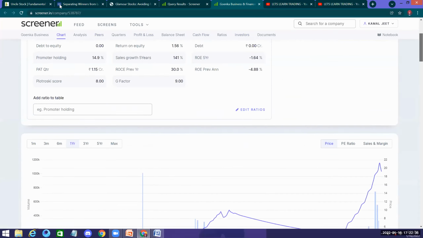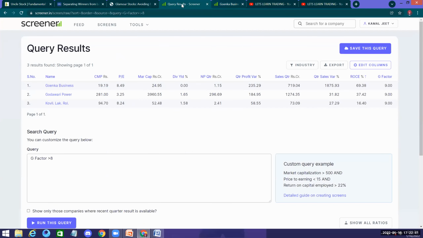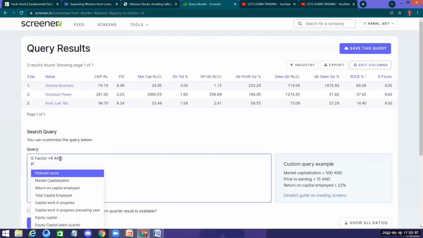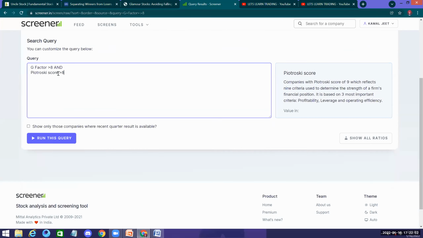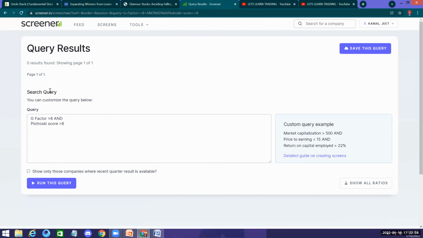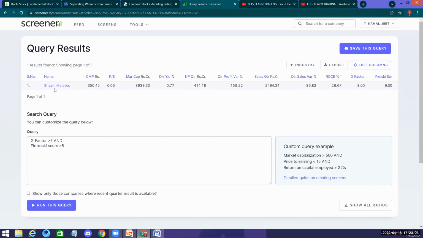Now what I do is, I have a habit: I go and add whatever I did last time. Piotroski score greater than 8. So that means I'm looking at a very strong company, but I don't get a result out here. So I start decreasing the G factor to 7. I have Shyam Metallics coming into it. G factor of 8, Piotroski score of 9.